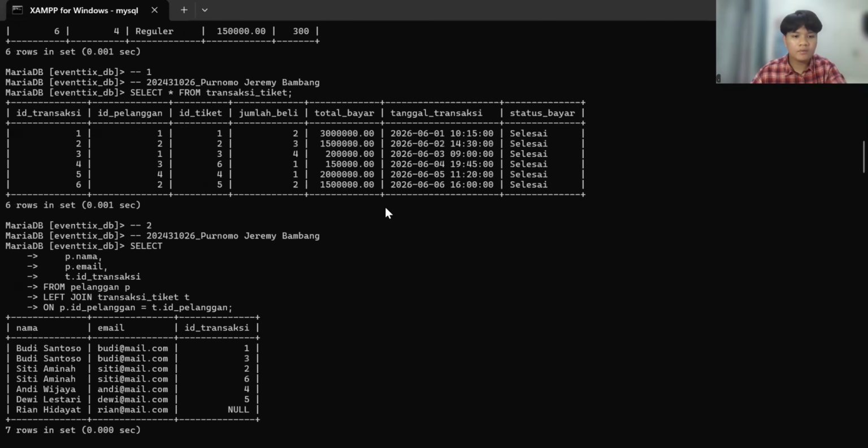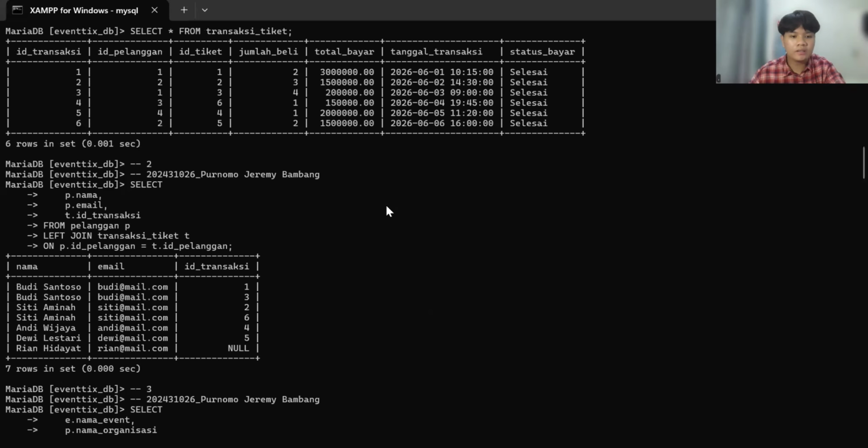And the next is I use a left join between pelanggan and transaksi ticket, so every customer shows up even without a transaction, like Rian Hidayat's ID transaksi comes back null.